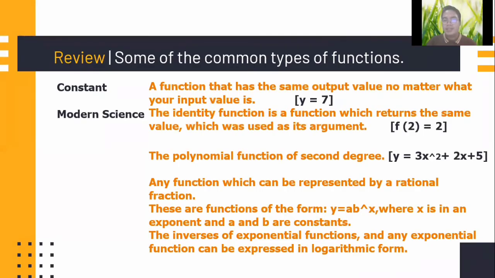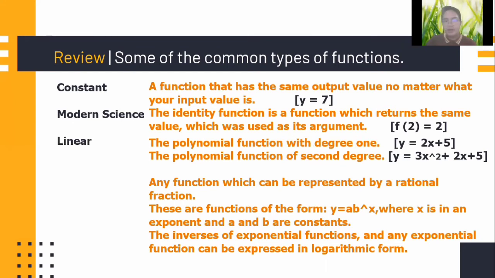Next, the identity function. It is a function which returns the same value which was used as its argument. Example, f of 2 is equal to 2. There is a typo error there, so that should be identity function. The definition is a function which returns the same value which was used as its argument.